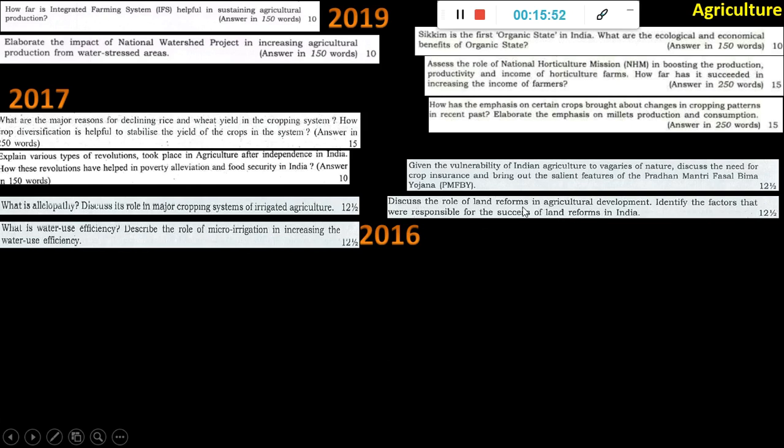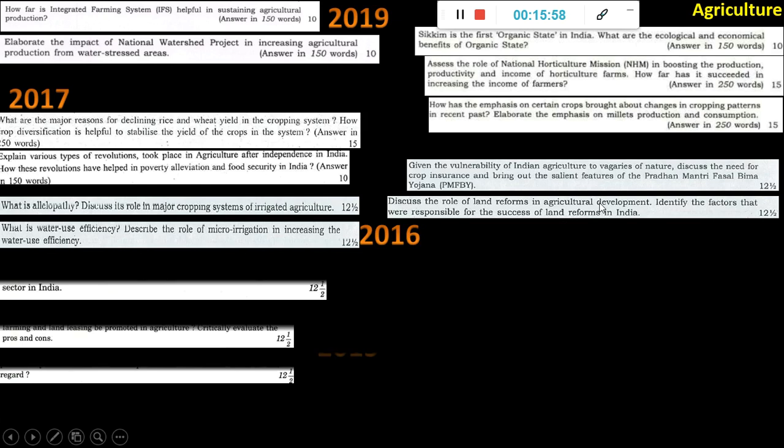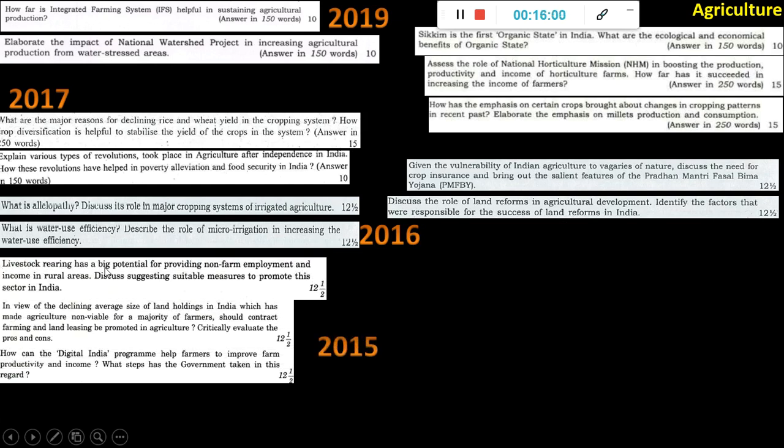So land reforms is actually a post-independence thing which you study for GS1 also. So here, specific to agriculture development, you have to write about it. Livestock rearing. Non-farm employment. So livestock rearing is a topic which is asked. You have to explain how to promote this sector, which is actually happening now. After this government came, it is happening.